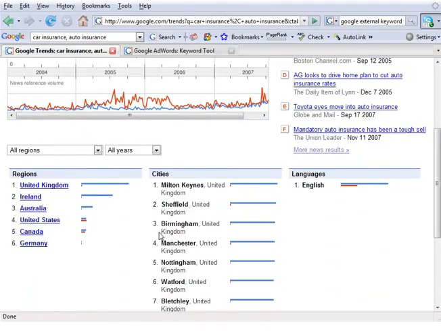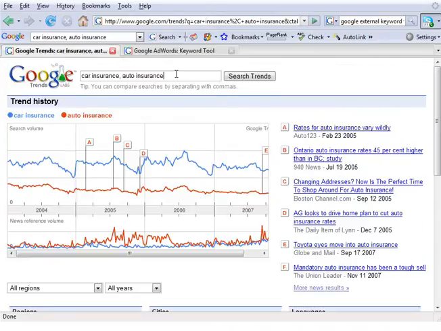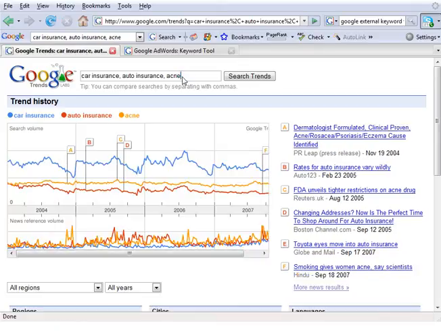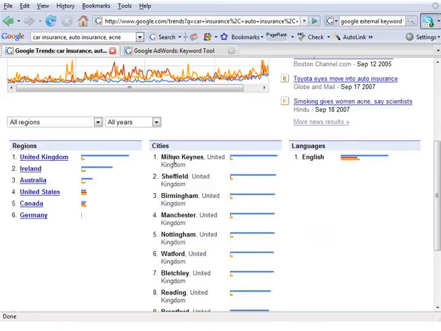Another thing you might want to look out for here is if you're looking at a new industry, if India shows up in here, oftentimes I've seen India skew results tremendously. Like if we were to add in acne. Let's look at acne and see how it compares, because I'm familiar with acne. Okay, so acne is bigger than auto, smaller than car insurance.